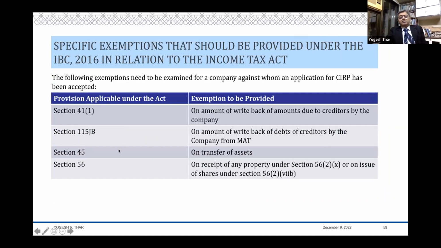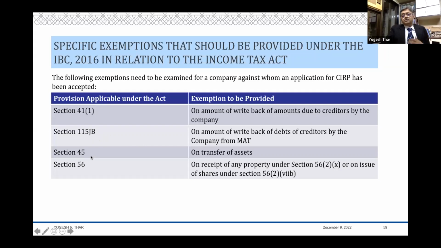However, at the same time, there are no specific provisions in the Act like 79. There are no specific provisions so far as 41(1) is concerned. So a huge write back of the haircut that the creditors would take, what happens to that write back? I need to ask for a specific relief over there, which is to be part of my resolution plan, which has to be approved. Then even those write backs should not be taxed under MAT if you have not opted for the new regime and you are in the MAT. You need to ask for that.